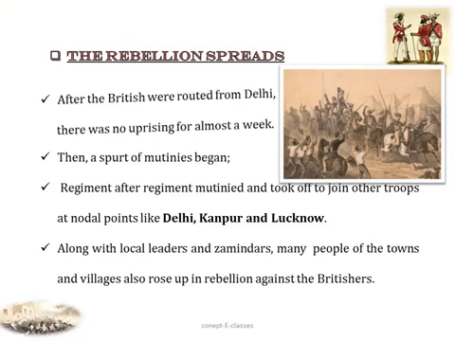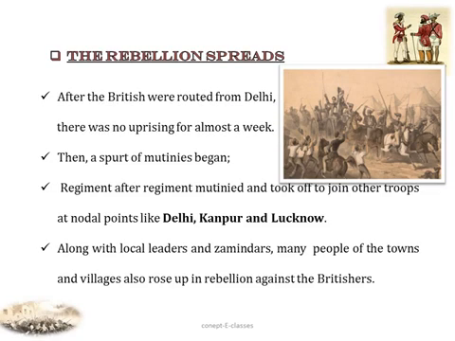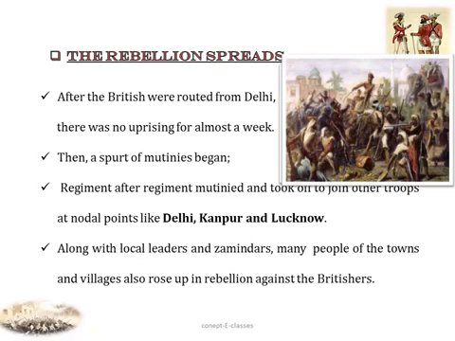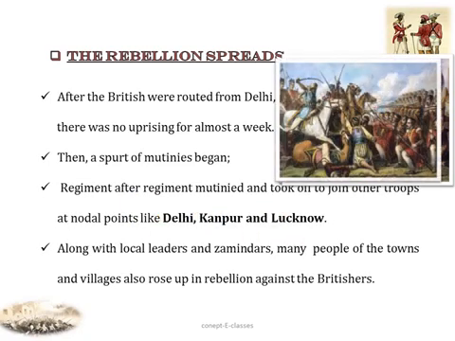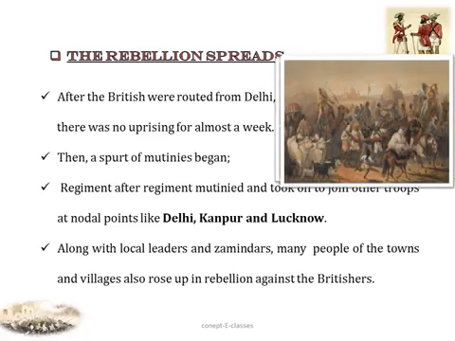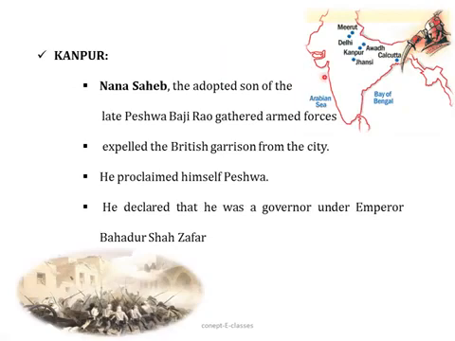So after the British were routed from Delhi, there was no uprising for almost a week because it took much time for the news to travel. Then a spurt of mutinies began. Regiment after regiment mutinied and joined other groups, especially at nodal points like Delhi, Kanpur and Lucknow. And along with the local leaders and zamindars, many people of the towns and villages also rose up in rebellion against the Britishers. So this is a map where all the rebellion has spread.